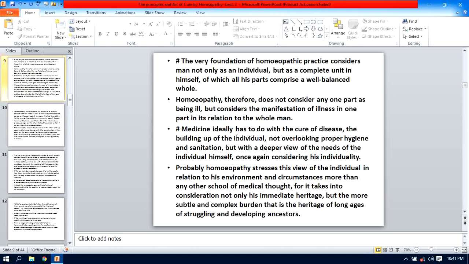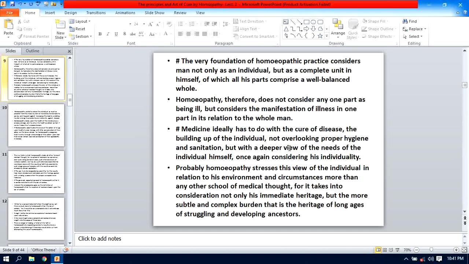Medicine ideally has to do with the cure of disease, the building up of the individual, not overlooking proper hygiene and sanitation, but with a deeper view of the needs of the individual himself, once again considering his individuality. Yes, this individuality, the human being, is not only, you have to search out for the external environment, isn't it? That means the proper hygiene and sanitation. But as a human, you have to see with the deeper view of the need of the individual himself.